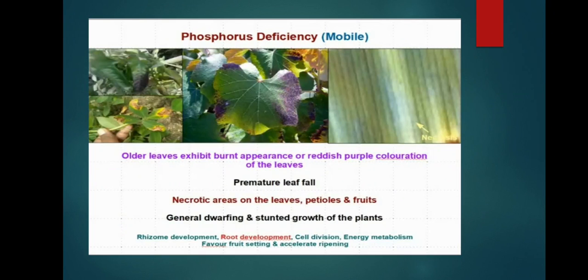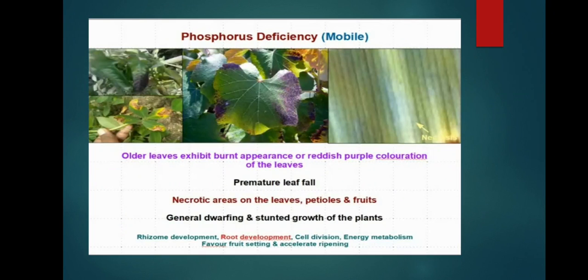What are the main roles of phosphorus? Since rhizome development, it is very helpful in rhizome development and root development. One thing must be fixed in your mind: nitrogen is for upper vegetative growth, and phosphorus is for root growth. It is very important. Root development occurs through phosphorus only.